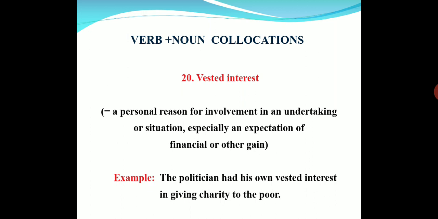So, expecting something from others, when they undertake some work, that is called vested interest. The politician had his own vested interest in giving charity to the poor. If the elections are approaching, for the sake of winning, the politician may give charity to the poor.